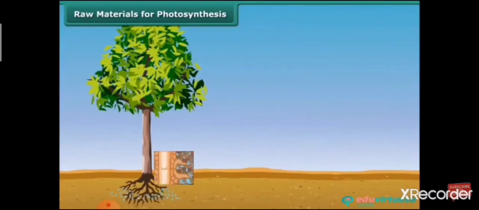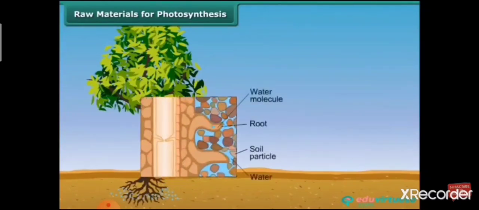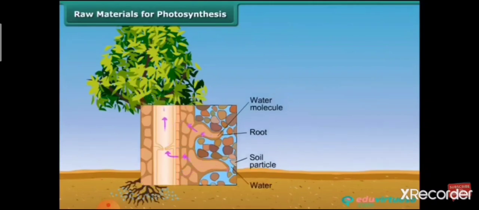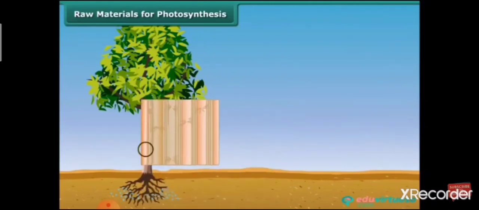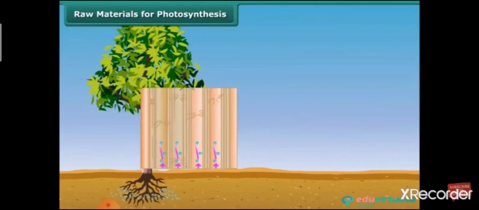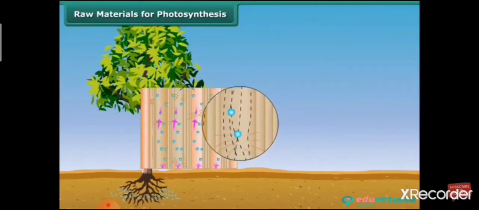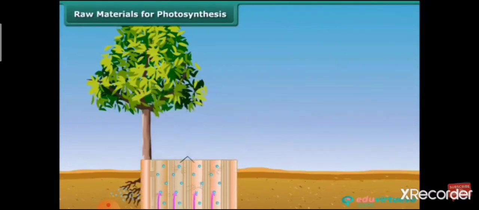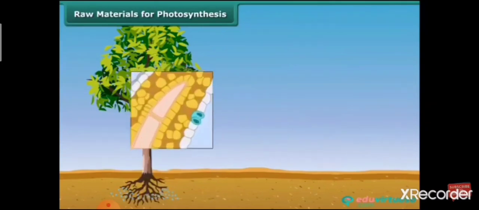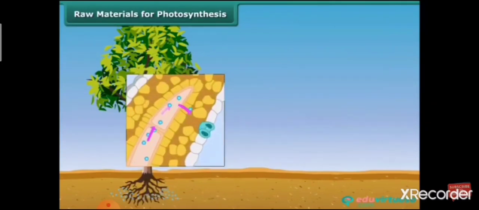Water and dissolved minerals are absorbed directly from the soil by the roots and sent to the leaves by means of many small vessels present in the stem. These vessels run throughout the roots, stem, branches and leaves. They form a continuous path for the passage of water and minerals to reach the leaves.